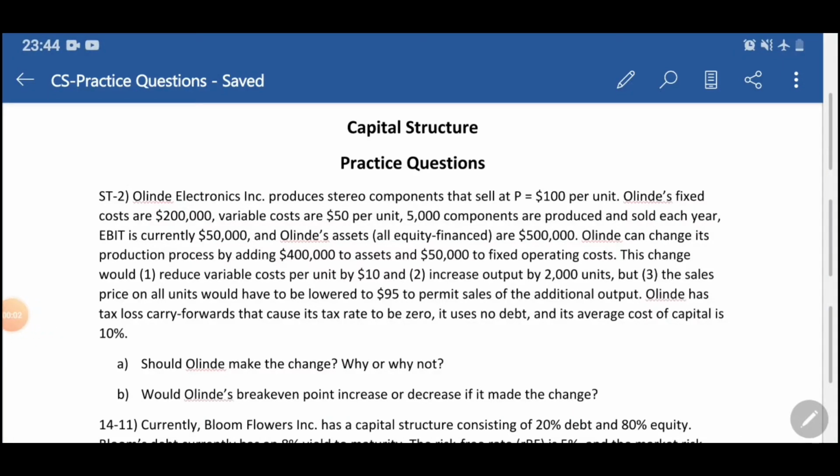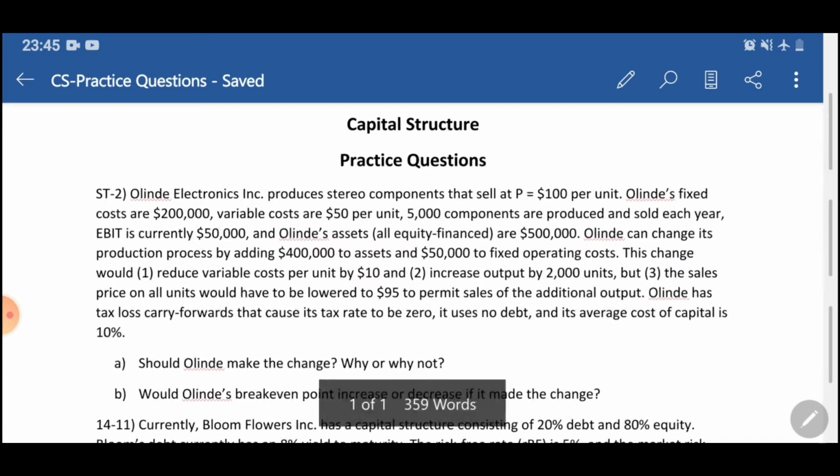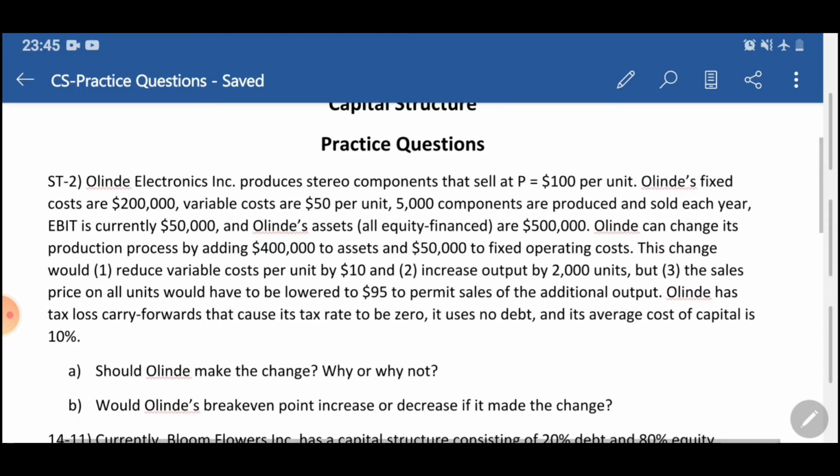In this video, I will be doing some practice questions for capital structure. So the first question is a self-test question from your book. All India Electronics Inc. produces stereo components that sell at P100 per unit. So the selling price of the one stereo component is 100.